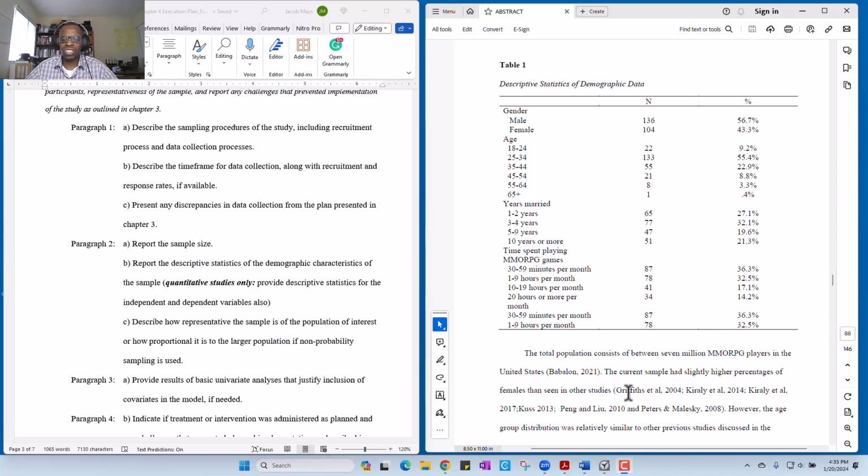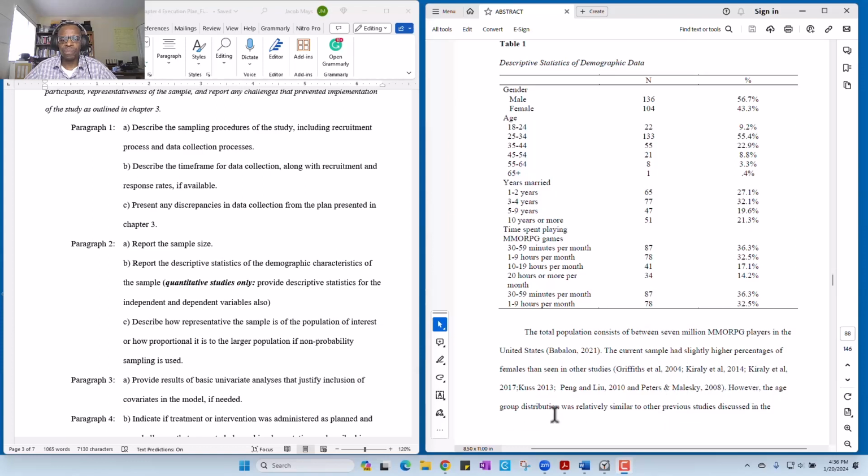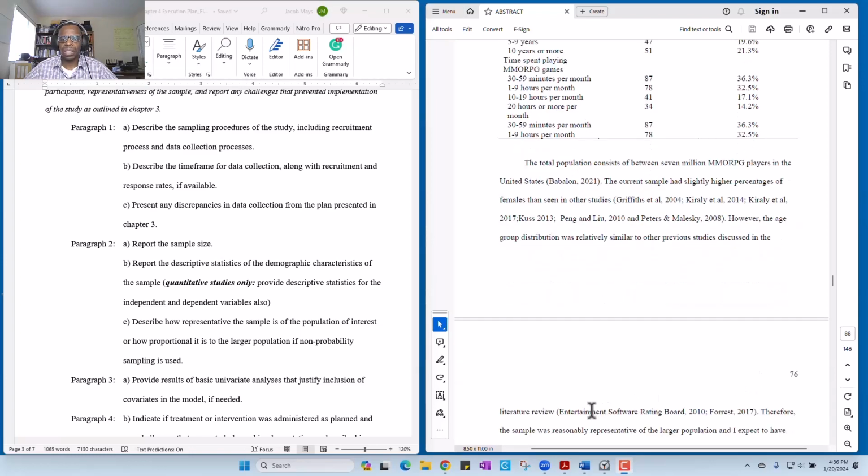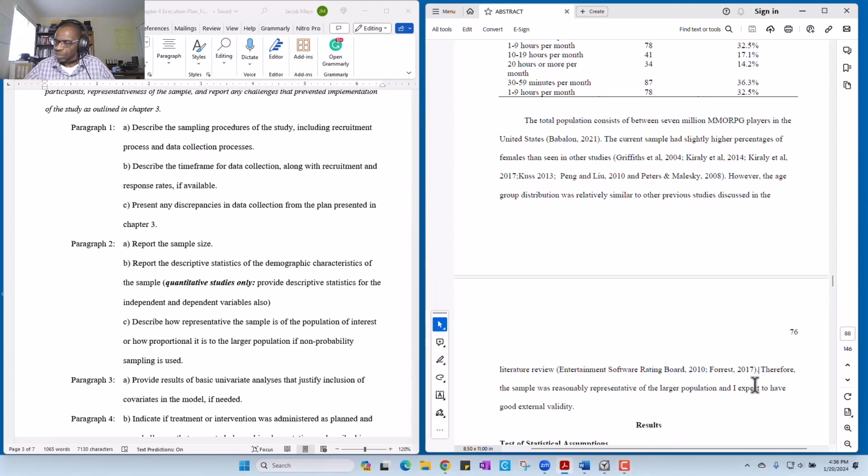Okay, so that's the way she got around that. However, the age group distribution was relatively similar to other previous studies discussed in the literature review, entertainment software. And these are the studies that were reported.